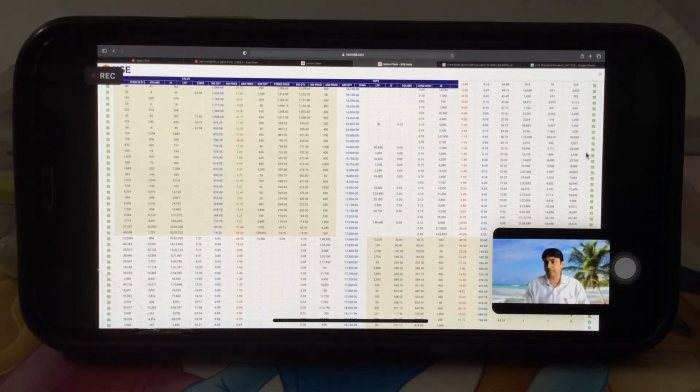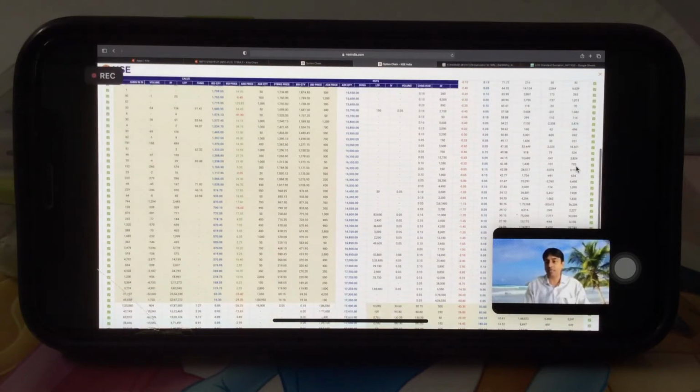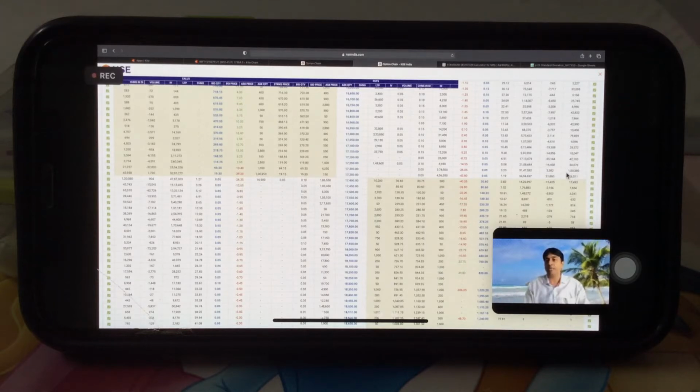We have seen that the last column is open interest. Previously it was giving total quantity, but now it is giving total contracts, that is number of lots open. So 17,350 has 68,000 open interest on put.